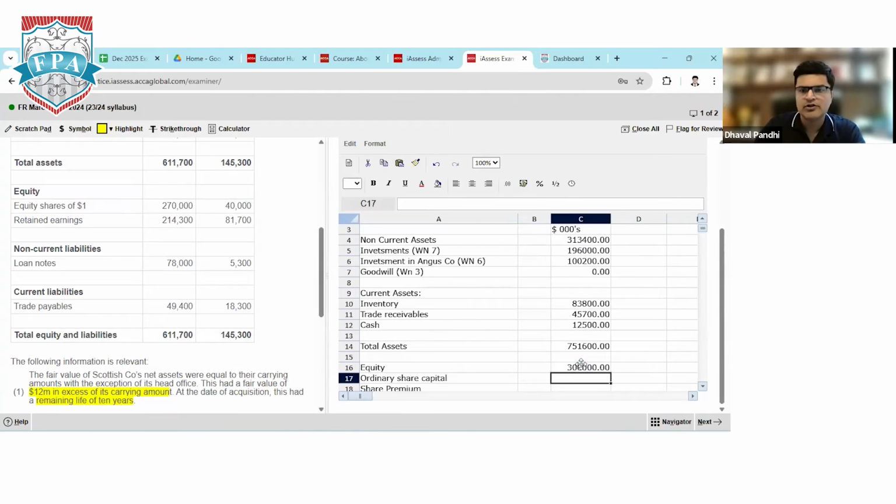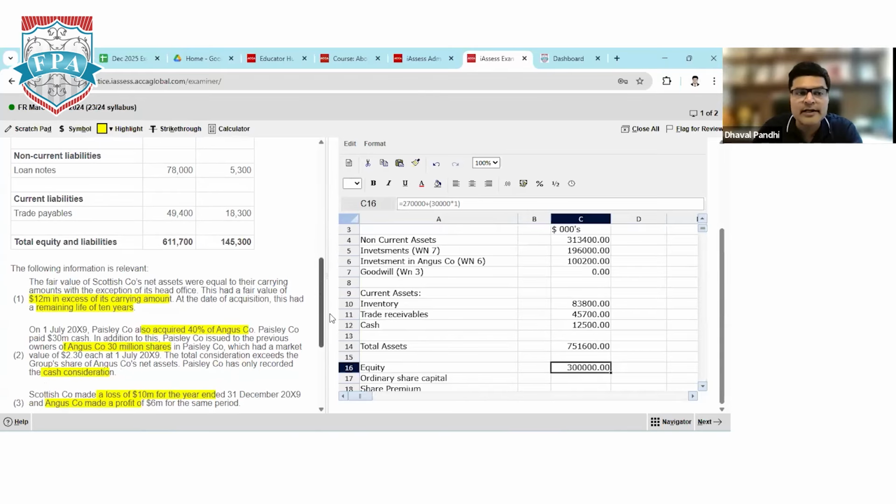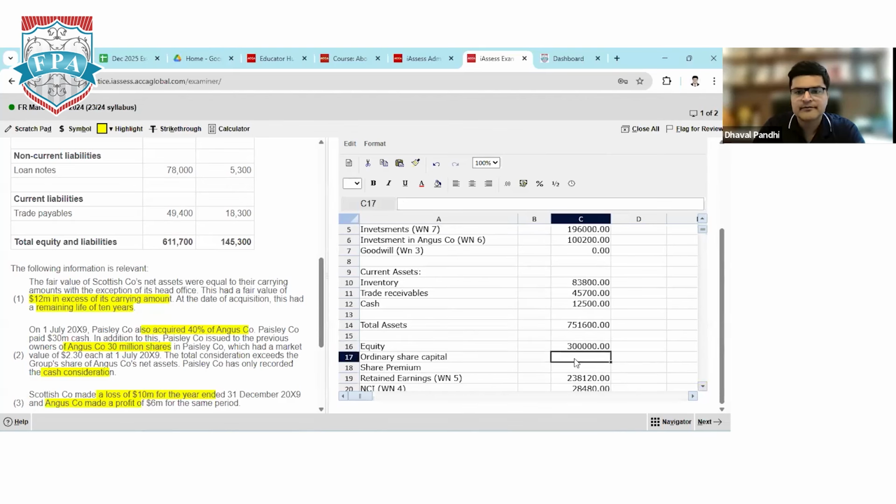So the parent company's total share capital is $3 lakh. Don't forget, the parent has issued shares in the post-acquisition period to shareholders of the associate company. But at what price has the parent issued these shares? $2.3 per share. Nominal value is $1. So anything in excess of nominal value will be the share premium. So share premium will come as a separate calculation here.